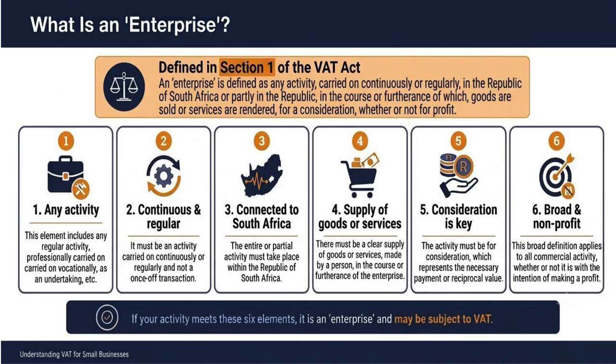According to the VAT Act, an enterprise is a defined term. It includes any activities carried on continuously or regularly by any person in or partly in South Africa, where goods or services are supplied to another person for a consideration, whether or not for profit. Anything done to start or terminate an enterprise is also included as conducting an enterprise for VAT purposes. Now that we understand what an enterprise is, the next step is to determine whether your business meets the enterprise test for VAT registration or not.